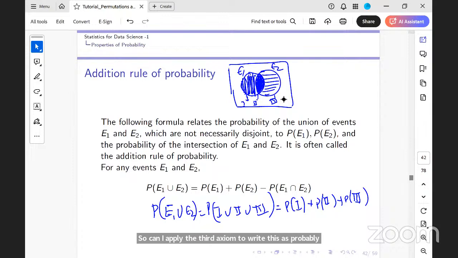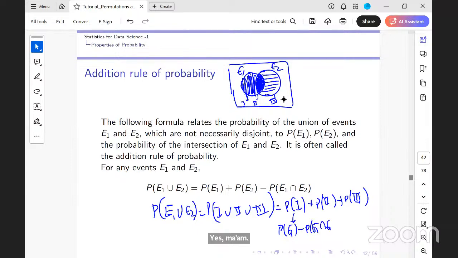What is only 1? 1 is E1 minus 2, right? 1 is nothing but the probability of E1 minus the probability of E1 intersection E2. The probability of 2 is just the probability of E1 intersection E2. The probability of 3 is the probability of E2 minus the probability of E1 intersection E2.